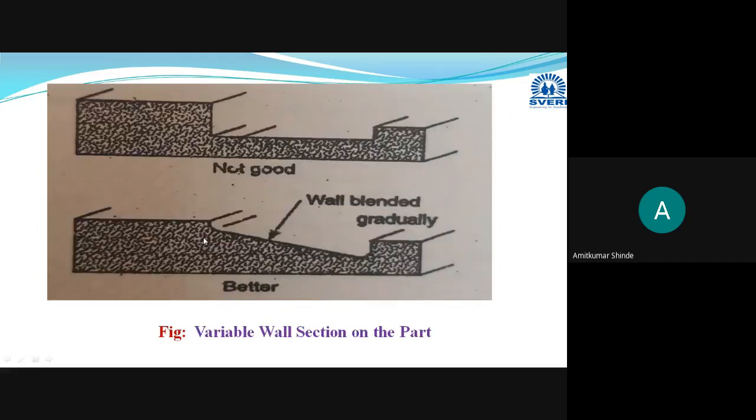Okay, in the next design, this is the next design. Okay, now there is another thumb rule. Now this one is another design of the product.